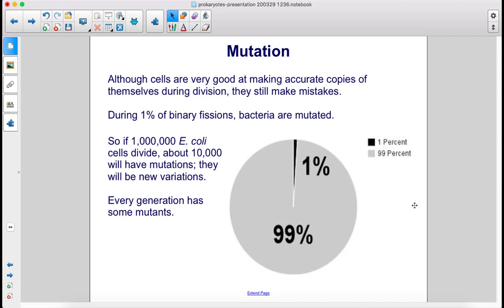Although cells are very good at making accurate copies of themselves during division, they still make mistakes. During 1% of binary fissions, bacteria are mutated. So if 1 million E. coli cells divide, about 10,000 will have mutations. They will be new variations. Every generation has some mutants.